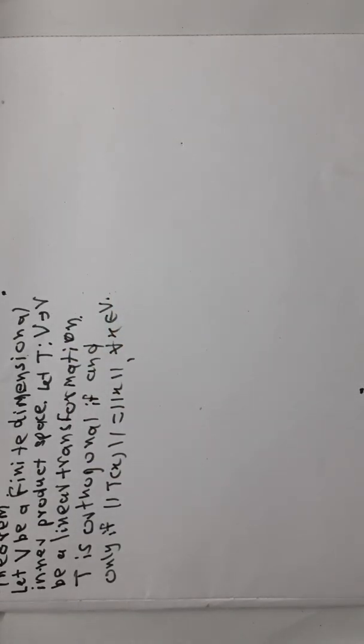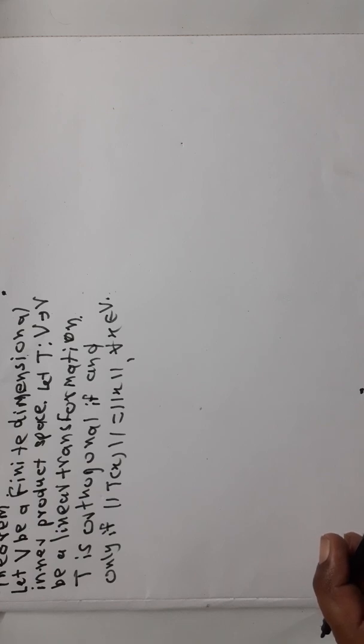See our theorem. Let V be a finite dimensional inner product space. Let T from vector space V to vector space V be a linear transformation. Then T is orthogonal if and only if norm of T of x is equal to norm of x for all x belonging to V. Now, when a vector space is an inner product space, we know how to define a norm due to the inner product.